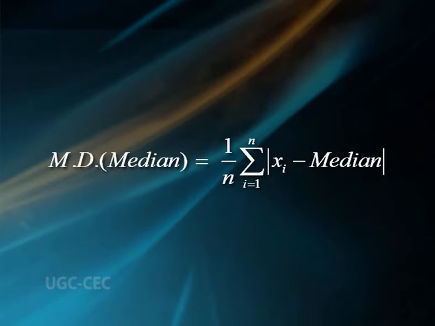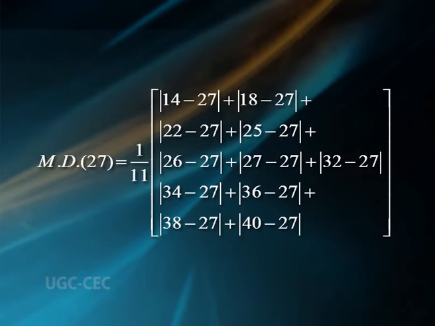Mean deviation about median equals 1 by n summation over i from 1 to n modulus of xi minus median. Mean deviation about 27 equals 1 by 11 into modulus of 14 minus 27 plus mod 18 minus 27 plus mod 22 minus 27 plus mod 25 minus 27 plus mod 26 minus 27 plus mod 27 minus 27 plus mod 32 minus 27 plus mod 34 minus 27 plus mod 36 minus 27 plus mod 38 minus 27 plus mod 40 minus 27.